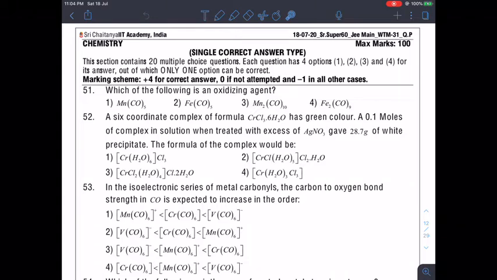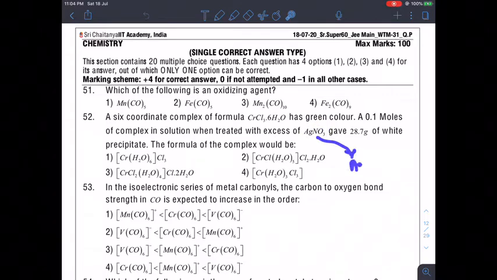So now moving to the next question. What it says is, a 6 coordinate complex, mind the words 6 coordinate complex, of the formula CrCl3·6H2O has green color. 0.1 mole of the complex solution when treated with excess of AgNO3 gave 28.7 grams. Now one thing you need to note here is that AgNO3